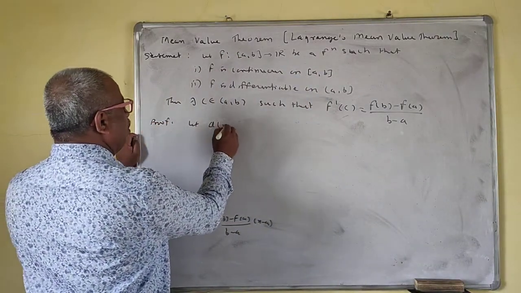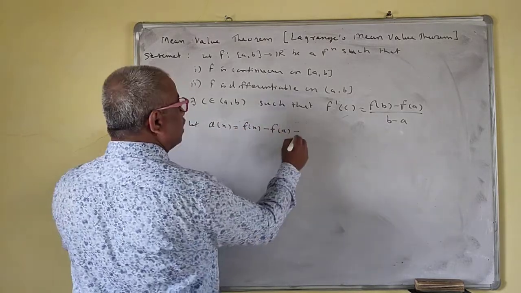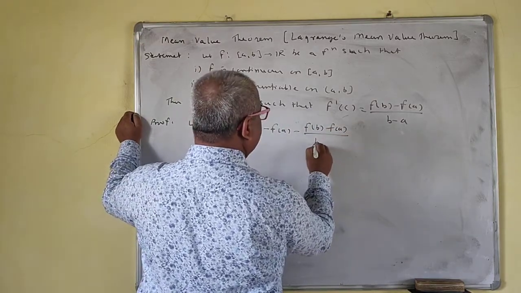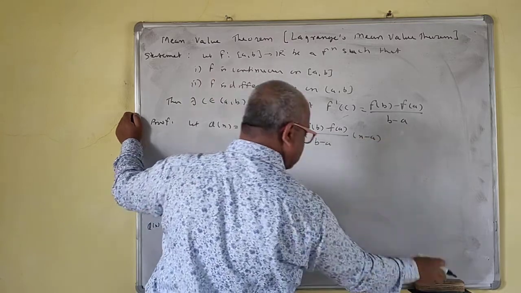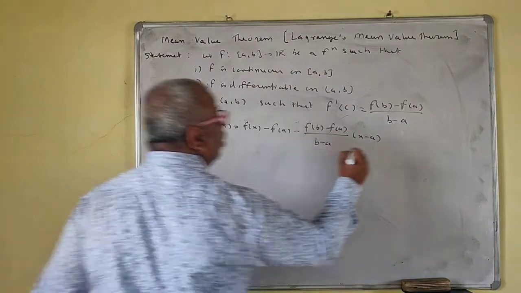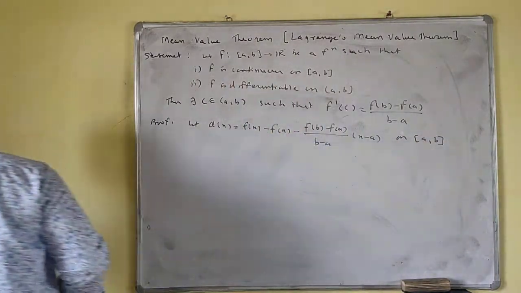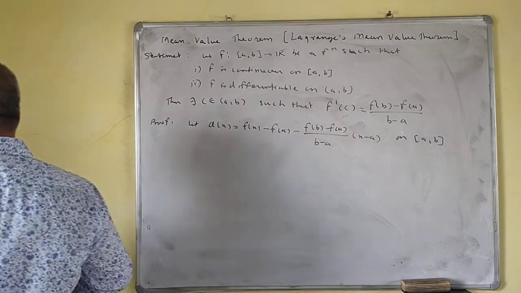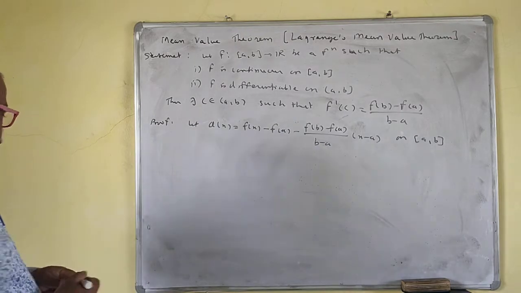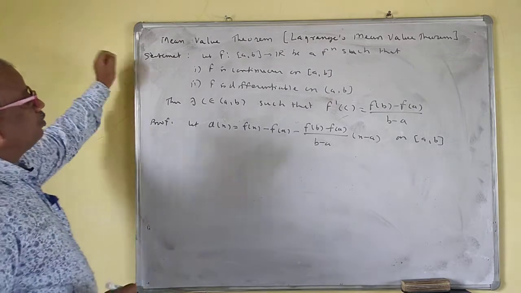Let phi of x be equal to f of x minus f of a minus f of b minus f of a upon b minus a into x minus a. We'll define this function on closed interval [a, b].